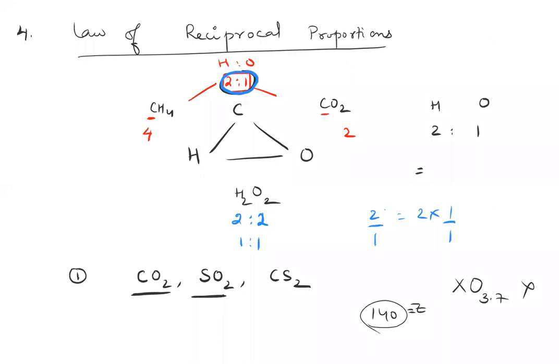Okay. So basically, from multiple proportions and reciprocal proportions, we can conclude that always, whenever you have stoichiometric compounds, this is all valid only for stoichiometric compounds. What are stoichiometric compounds? Those which are normally formed by reaction of A and B, not in weird ways. So when you have those compounds, they have to always have whole numbers over there. You can't have decimals over there.